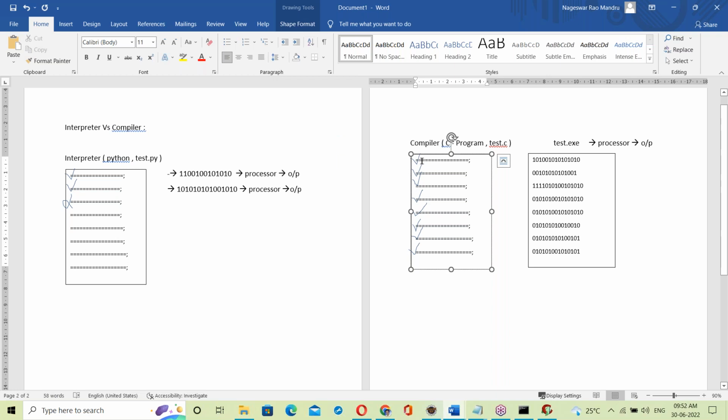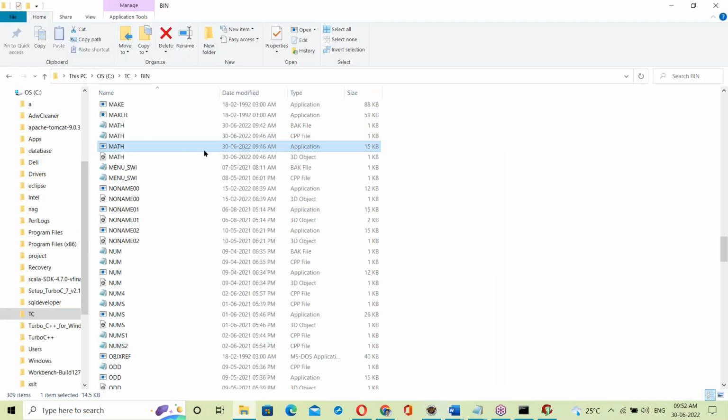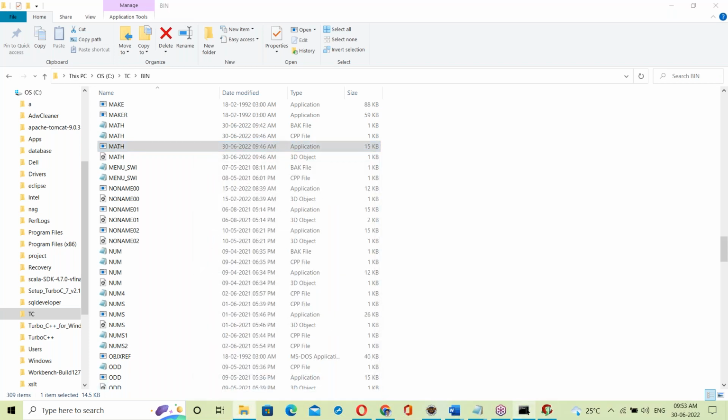But in the case of a compiler, what's happening here? The whole code is converted into binary format and written to another file. It's creating another file, the exe file. See, in the case of math.exe, in the case of a compiler, we observed one exe file generated. Now go to Python scripting here.